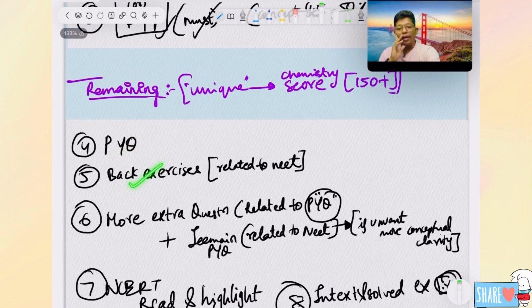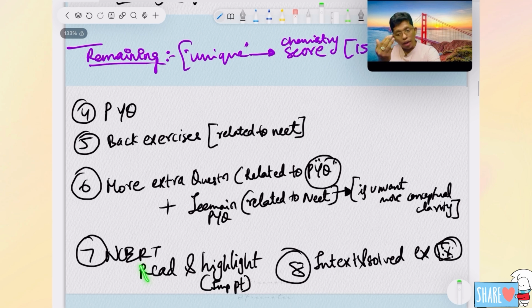PYQs, sorry, back exercise. If you have any extra questions to practice, solve them. Do JEE Mains questions to test your knowledge and get more confidence. And NCERT highlighting, how to highlight, I already made a video that you should see. Read how to read and revise NCERT also. Finally, intake solved exams.